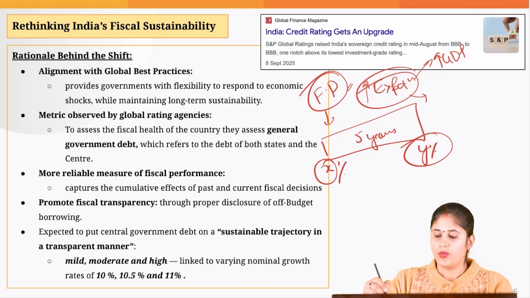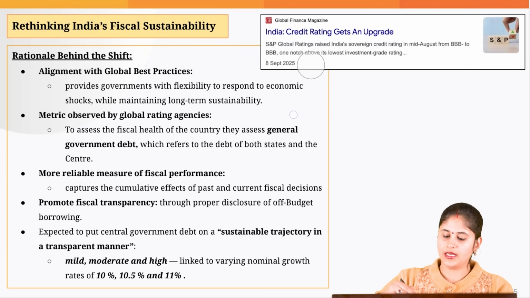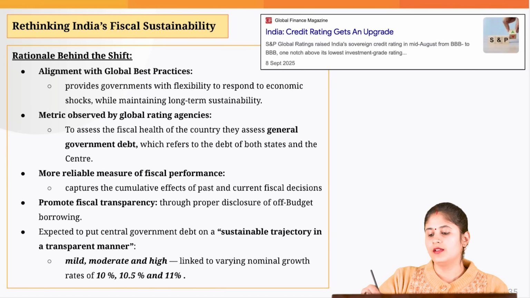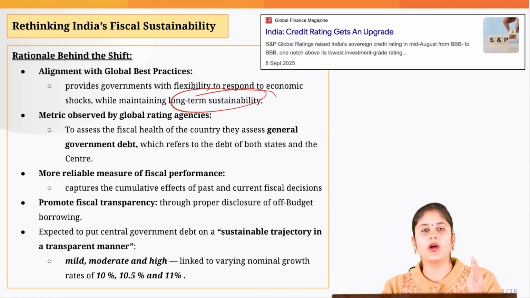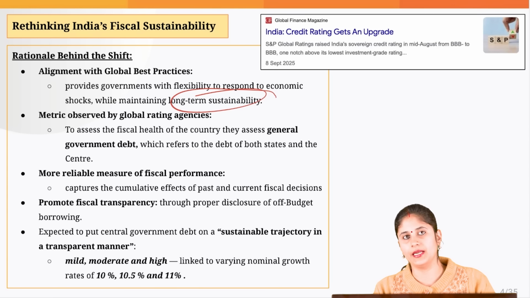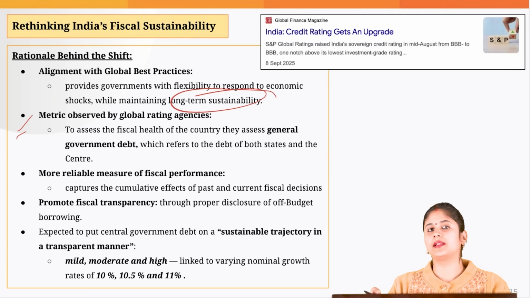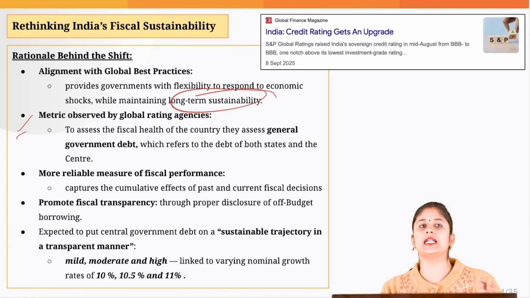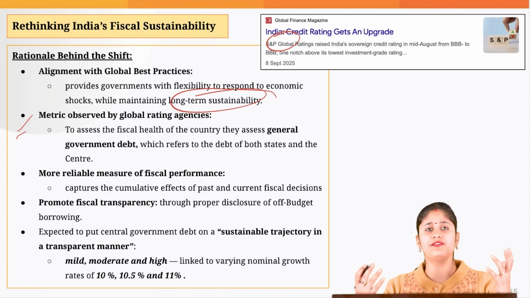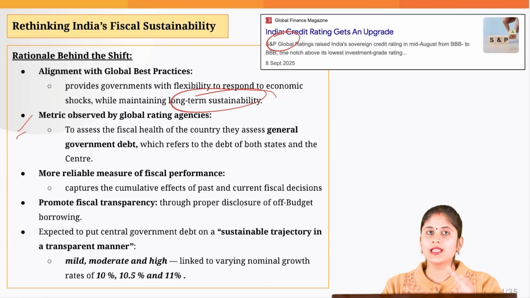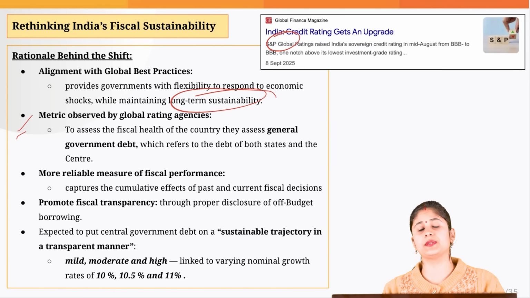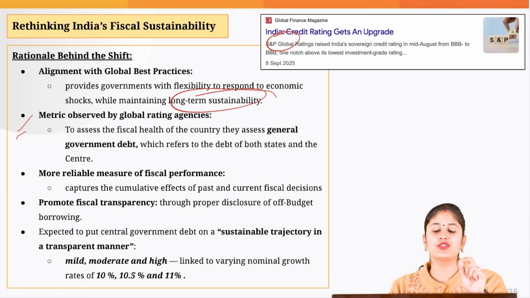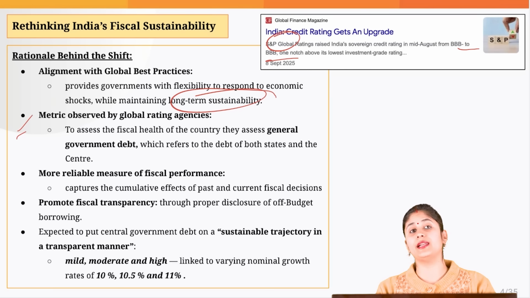Okay. So when it comes to this debt to GDP ratio, it provides the necessary fiscal muscle to the government, so that it can intervene in the economy and respond effectively to economic shocks. Example, the COVID-19 pandemic. Then this is the metric which is actually being gauged by the credit rating agencies, for example Standard & Poor's, Moody's, Fitch, etc. By looking at this downward trend in public debt as a percentage of GDP, I am talking about combined public debt to GDP, Standard & Poor's has actually improved our credit rating from BB minus to BB.